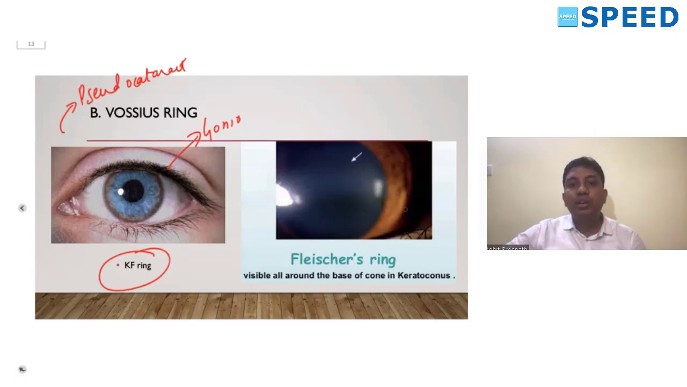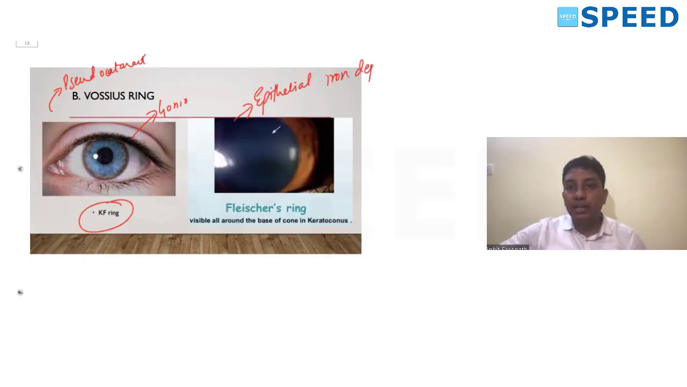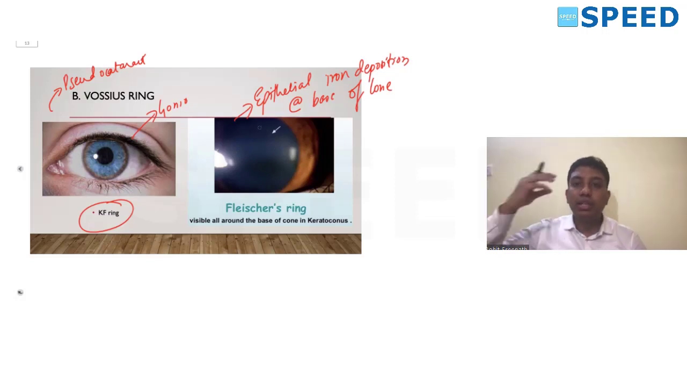Next, we should know about the Fleischer's ring. What is Fleischer's ring? Fleischer's ring is a characteristic feature of keratoconus. It is nothing but epithelial iron deposition at the base of the cone. Typically in these patients, we can visualize it 360 degrees around the cone. It is due to the tear film around the cone stagnating, resulting in the Fleischer's ring.